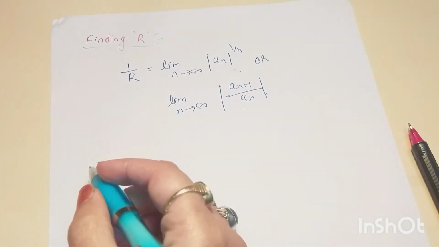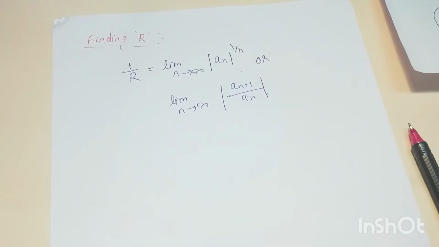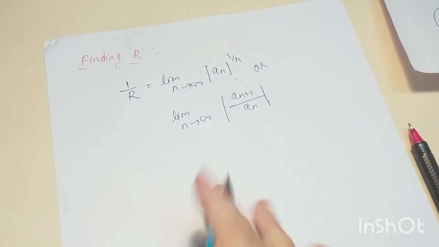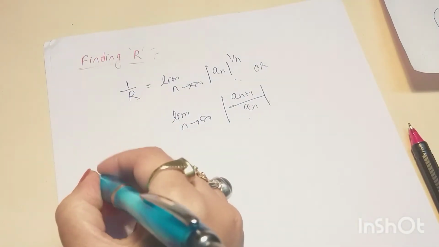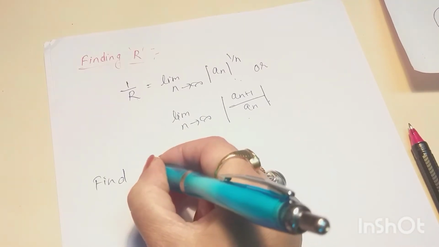Right? Now we see some problems based on this radius of convergence. So our first problem is: find the radius of convergence.